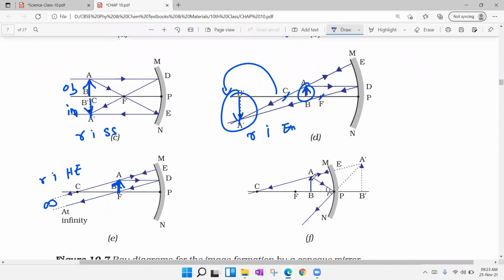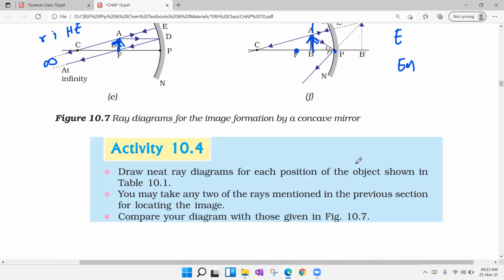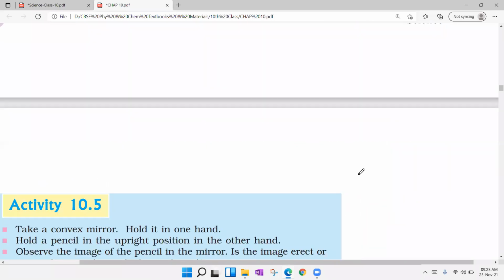Last, when the object is placed in between the focus and the pole P, which is very near to the concave mirror, the image formed is virtual, erect and enlarged. Why is it virtual? Because images form on the backside of the mirror. So these are the 6 positions of the concave mirror, and there are 2 positions for the convex mirror.